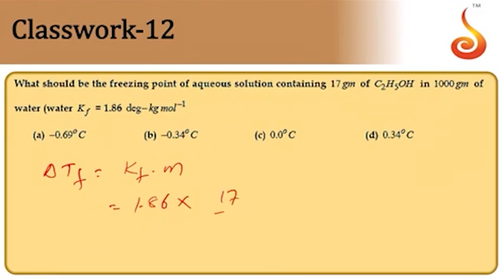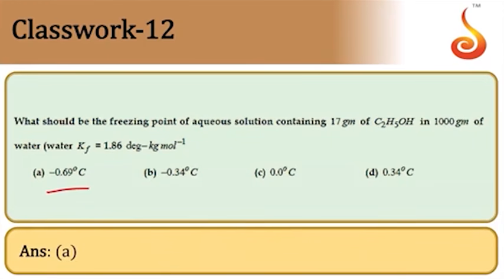So 17, the mass, by its molar mass, for ethyl alcohol it is 46, into 1000 by the solvent mass, which is given as again 1000 here now. So delta Tf, the value comes out to be 0.68. So minus 0.68 will come, less than 0. So answer is option A. So A is the answer.